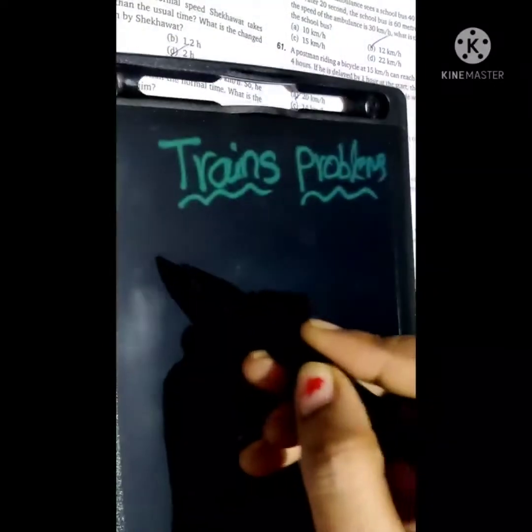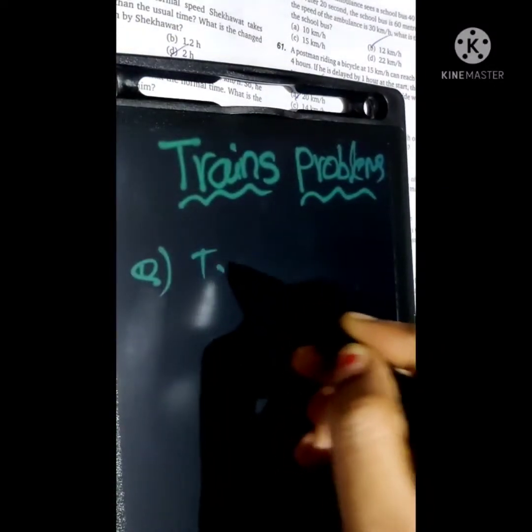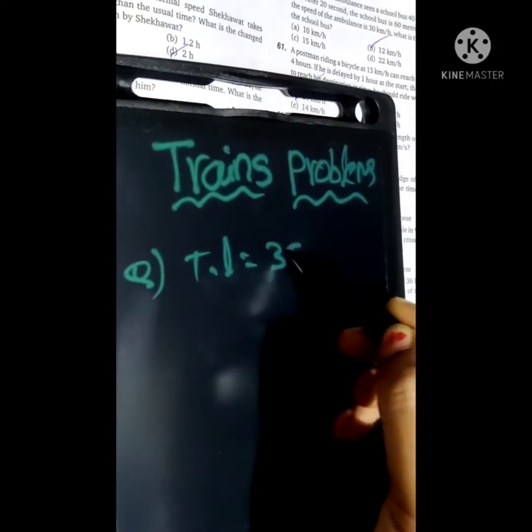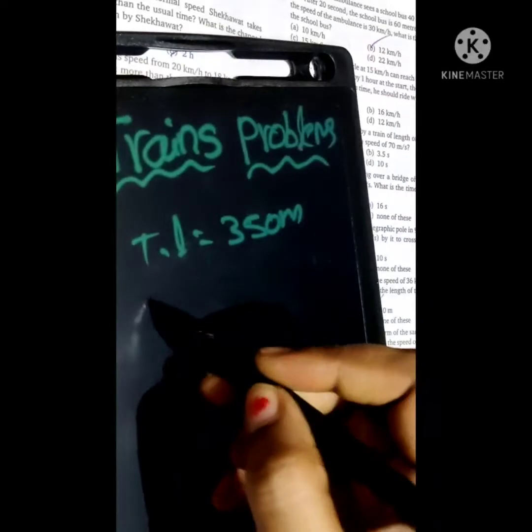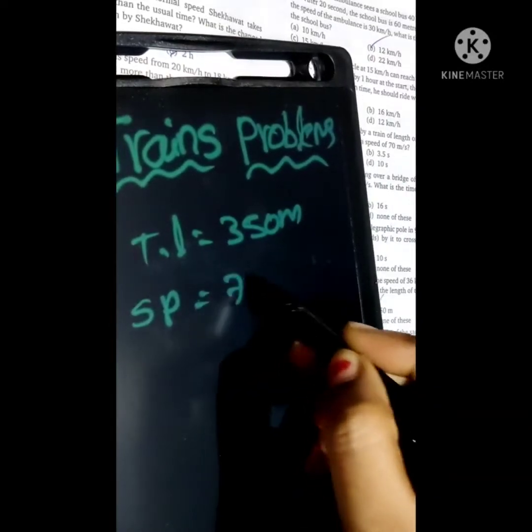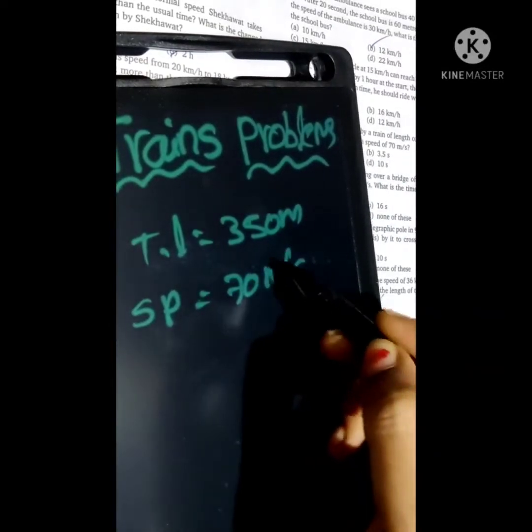So this is the question: what is the time required by a train of length 350 meters to cross an electric pole with a speed of 70 meters per second? Here the given train length is 350 meters and the speed is 70 meter per second, guys.